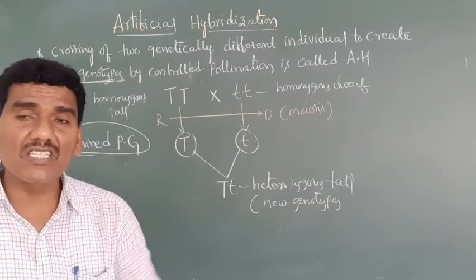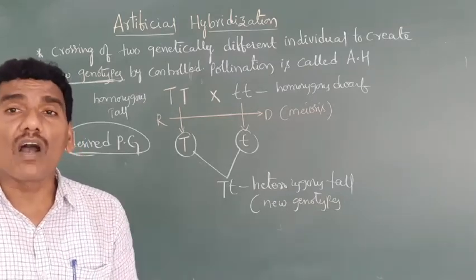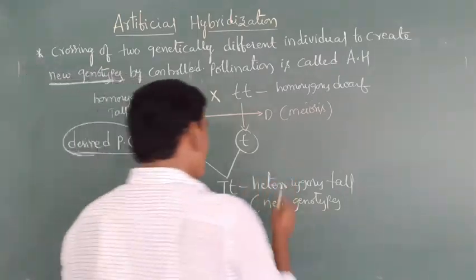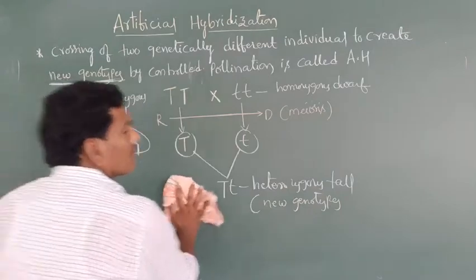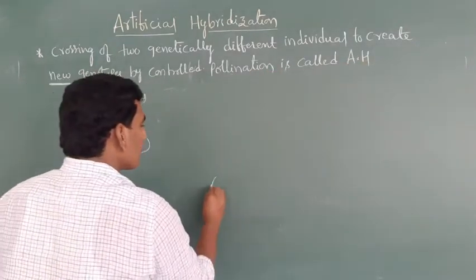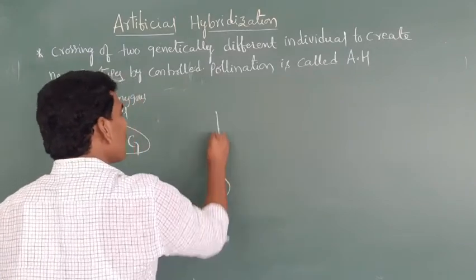The stigma is protected from contamination. Here the stigma is here. This is actually one flower.